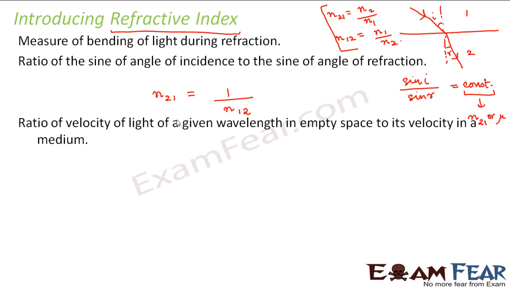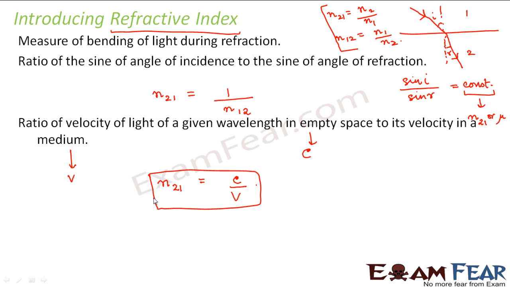So what is the velocity of light in empty space? In empty space it is denoted by c, that is 3 into 10 to the power 8 meters per second, and in a medium let us say it is v. So we can say that refractive index is equal to c by v. So this is also a way of defining the refractive index of a medium, because in different media light travels with different velocities, right? So the ratio of the velocity of light in vacuum divided by the velocity in any other medium is defined as the refractive index.